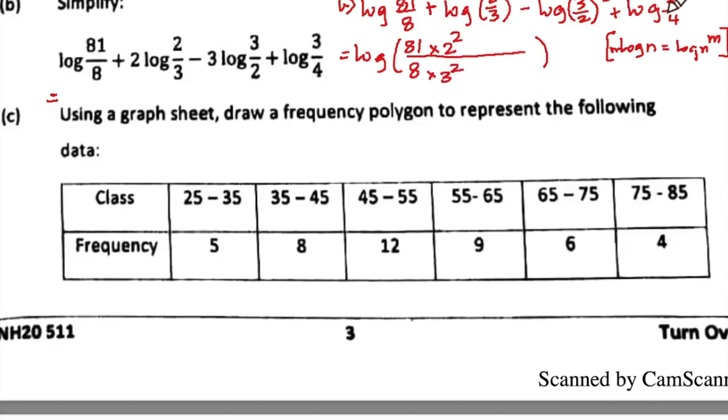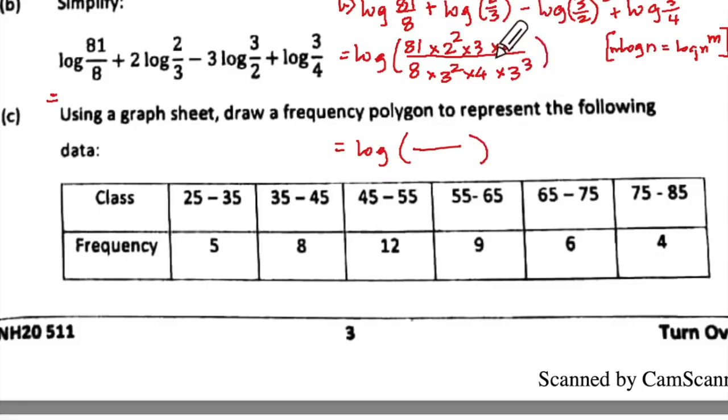This is again multiplied, so added, so the numbers will be multiplied, and this is subtracted, so these numbers will divide, so 2 to the power 3 here and 3 to the power 3. That becomes very simple now to cancel.